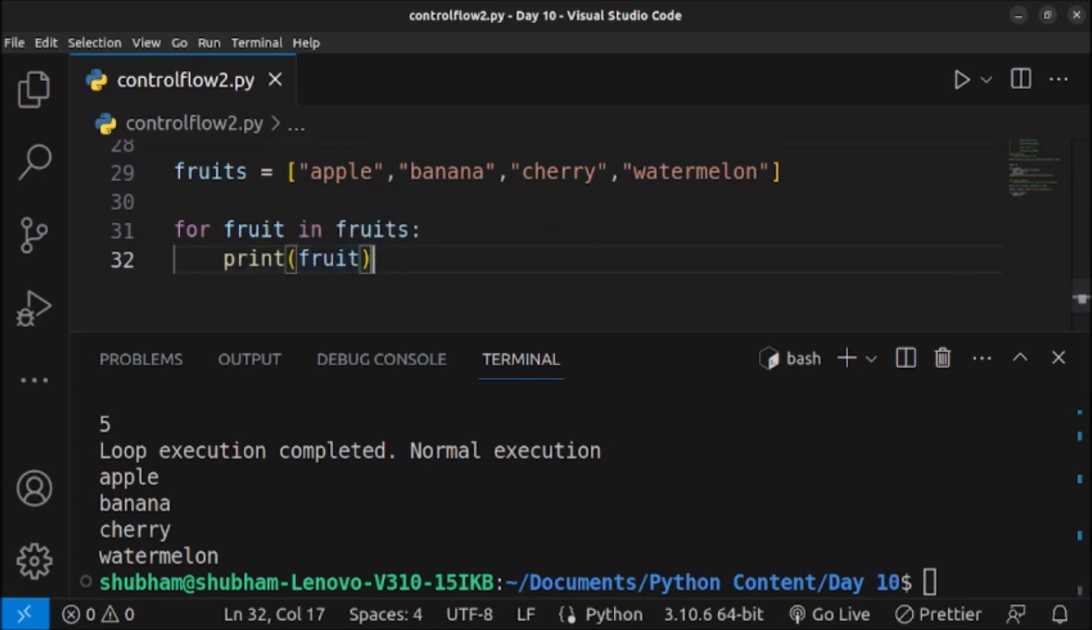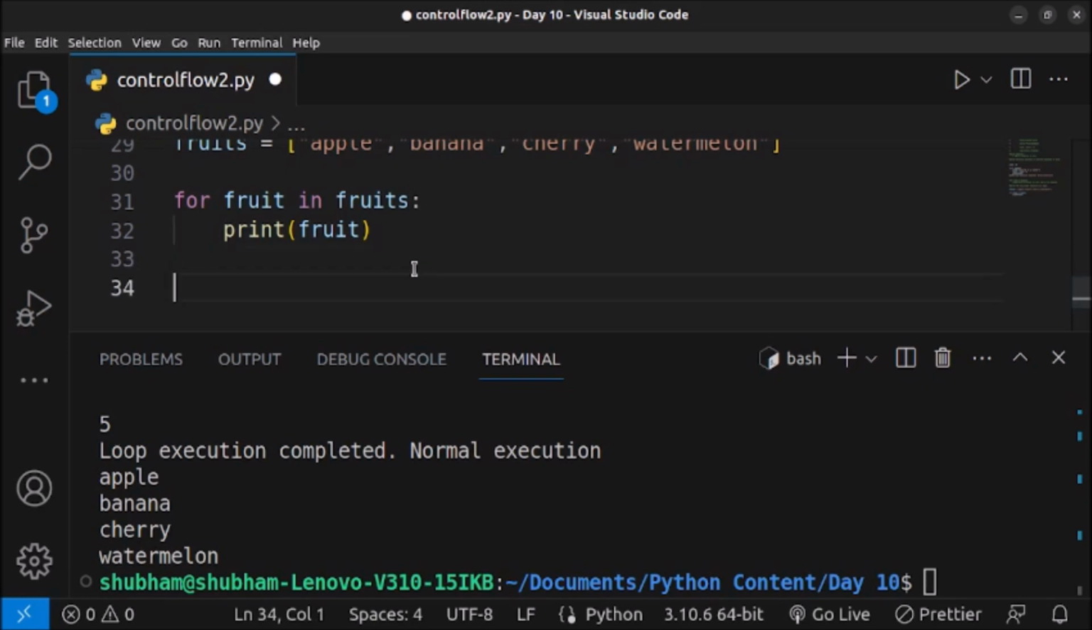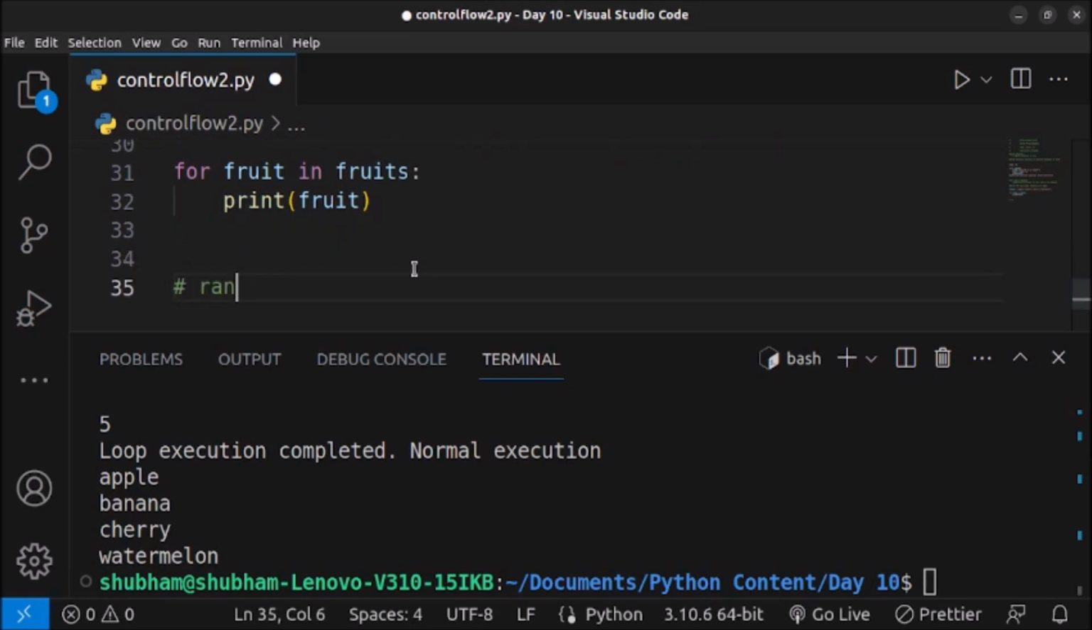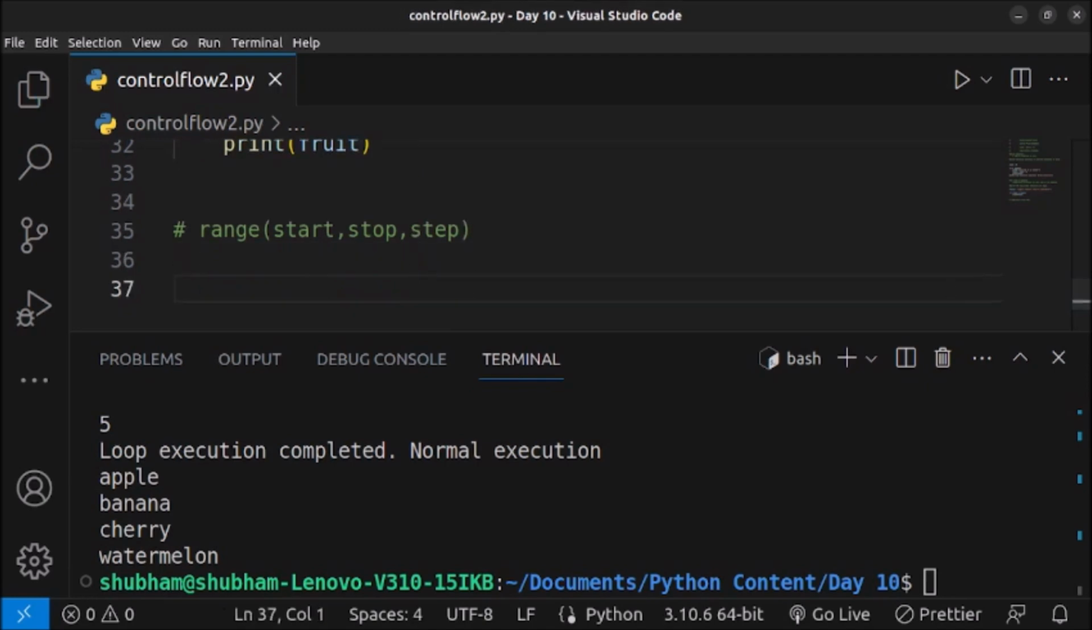And now let's learn about something new, which is again a part of loops. We will learn about the range function in loops. We have a function called range which we can use with loops. For range, it will have three parameters: start, stop and step. As we have already seen in list slicing, it has a similar structure. The start is inclusive, stop is exclusive, and step is how we want to jump to the next element.